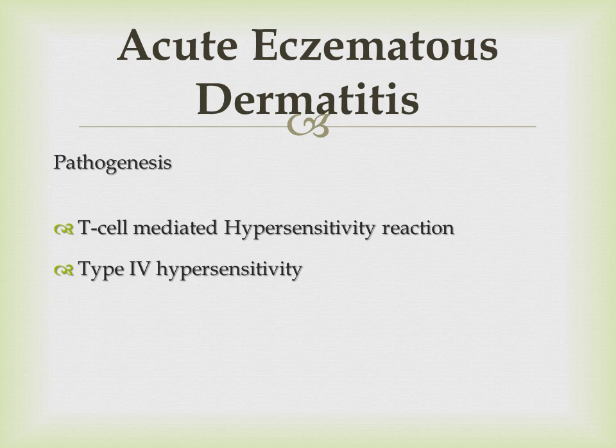CD4 positive T cells will be activated, then macrophages will be activated, and the antigen presenting cell will present the antigen in association with the class 2 major histocompatibility complex, which will bind with the TCR, or T cell receptor, on the surface of T cells. Various cytokines are secreted, especially interleukin 12, and it will result in the activation of further T cells. So this was a brief pathogenesis of acute eczematous dermatitis, and it is exactly the same as you have studied for the type 4 hypersensitivity reaction in the immunology section of third year MBBS.